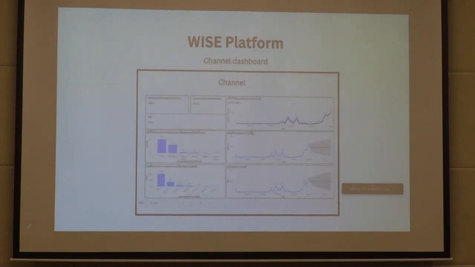And the last one is channel. Understanding which channel drives the most traffic allows you to allocate resources and budget more efficiently to the channel that provides the highest return on investment.